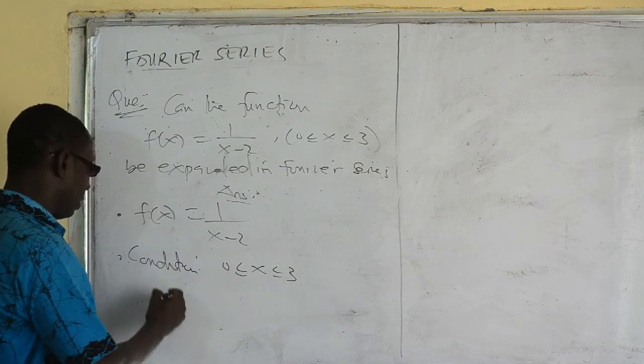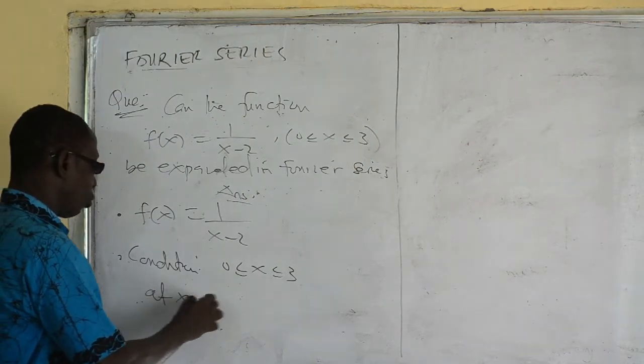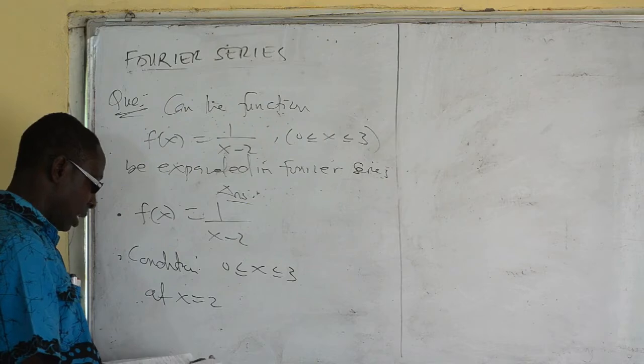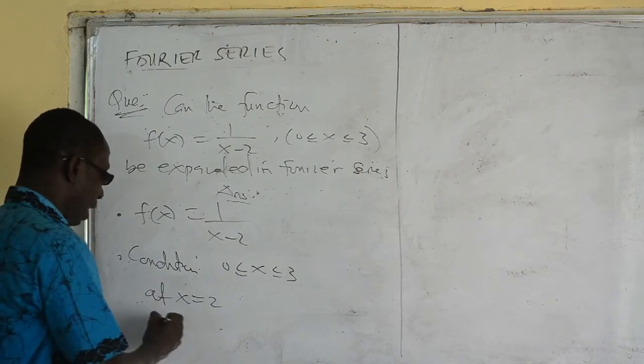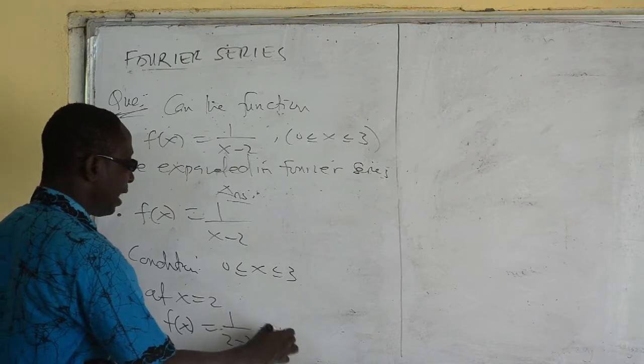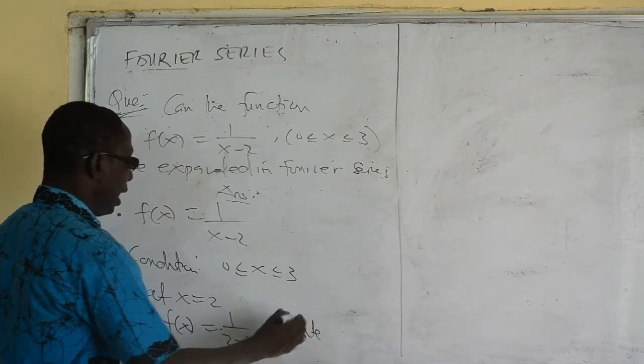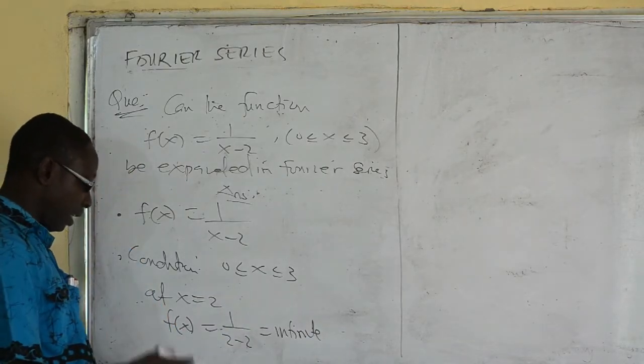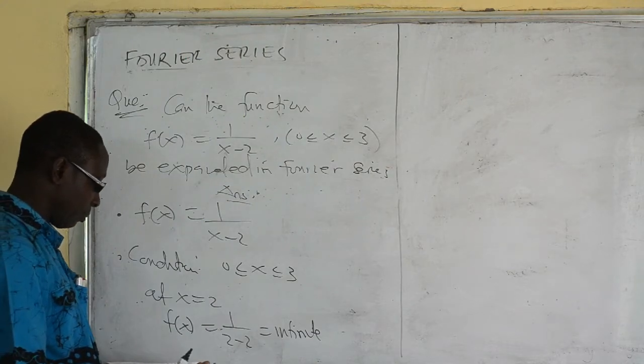So I will say that at x is equal to 2, we have f of x being equal to 1 over 2 minus 2, which is infinite. At x is equal to 2, f of x becomes infinite.